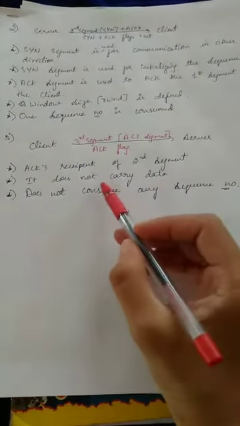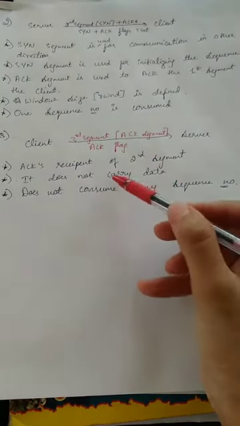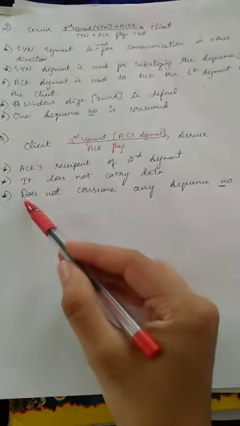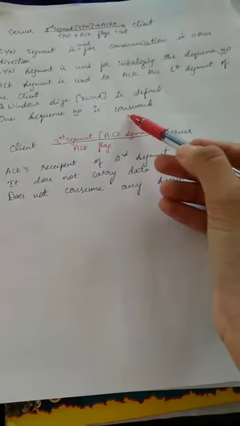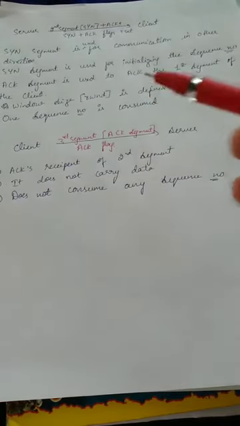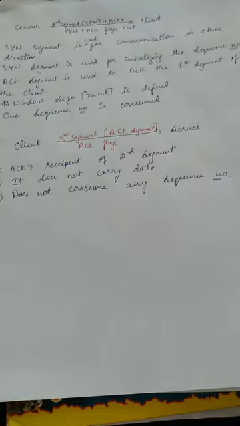It does not carry any data, as we have discussed in previous steps also. Last point, it does not consume any sequence number. In the above two steps we have learned that they consume one sequence number, but here it does not consume any sequence number.